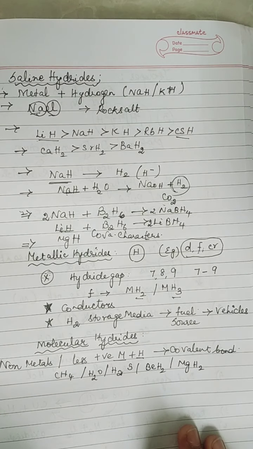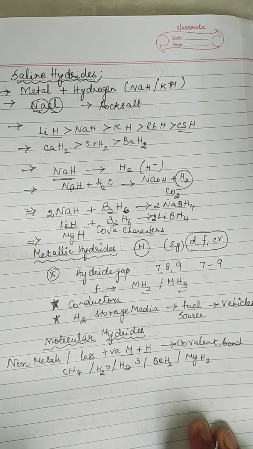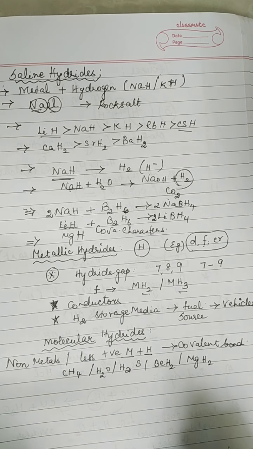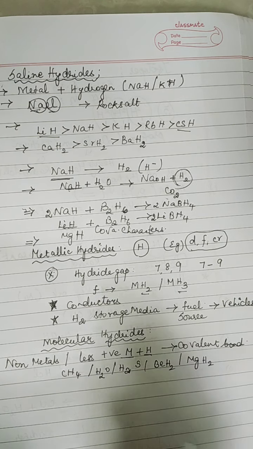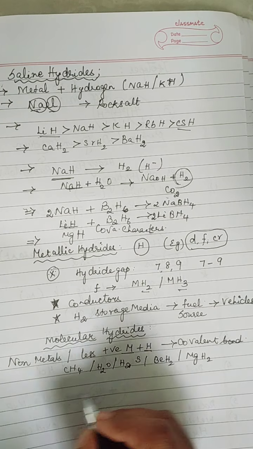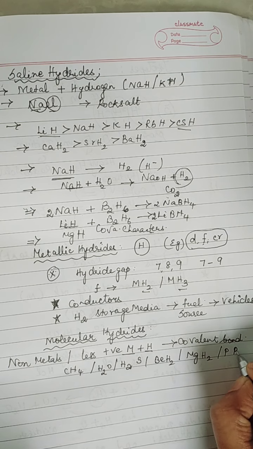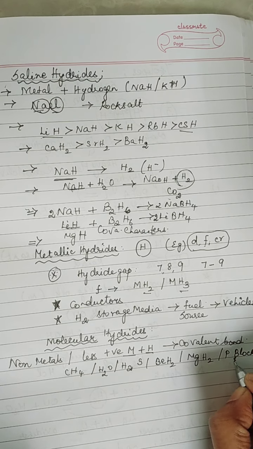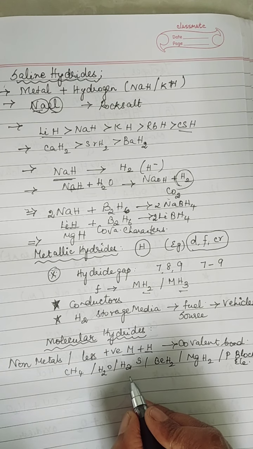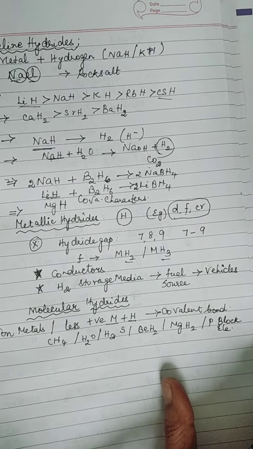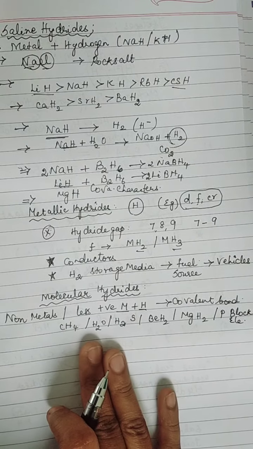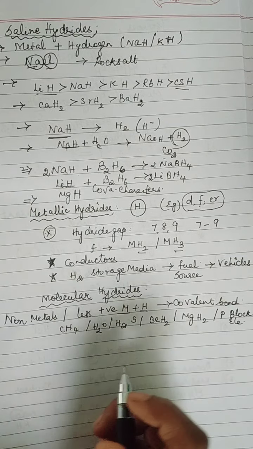So these are the examples of covalent hydrides. Now your P block elements can form molecular hydrides. Okay, children, they all can form. I can just include P block elements too. They will be forming molecular hydrides.